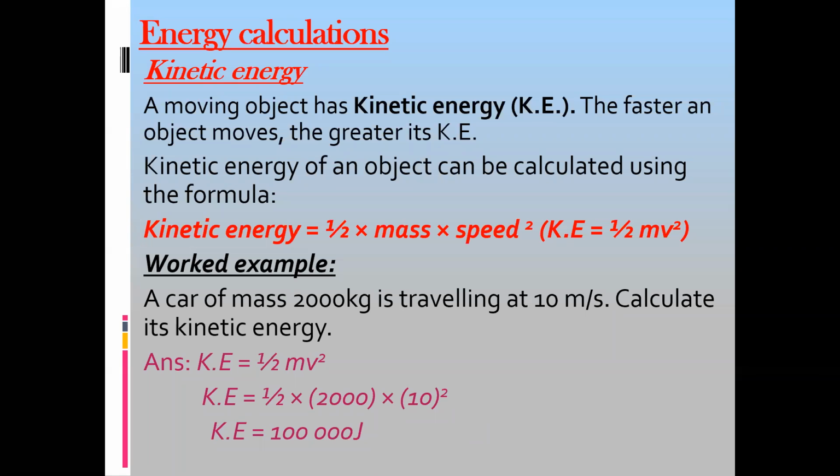Because in the formula, it's half mv squared. Maybe you did not square. You have to square this speed. So half, or 0.5, multiplied by mass, which was 2000, multiplied by speed, it's 10, but the formula is half mv squared, so this should be squared. Is this example clear? Yeah, it's clear.